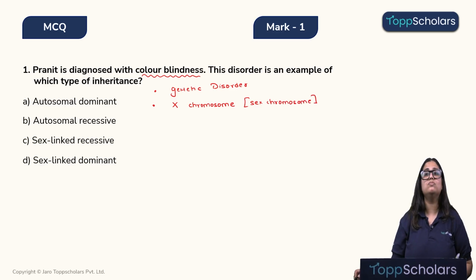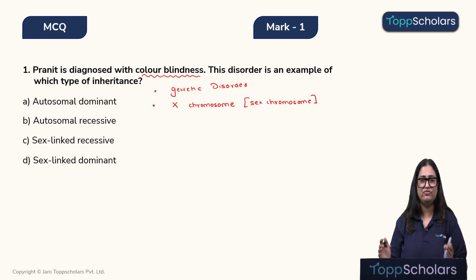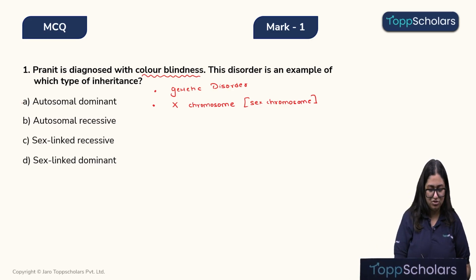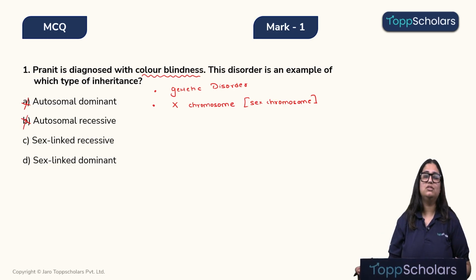What is X chromosome? It is a sex chromosome. So with these two pieces of information, you must be able to eliminate the first two options, right? Because these are autosomal disorders, children. They are the genetic disorders that arise due to defects present in the autosomes. Now, what are autosomes? Autosomes are those chromosomes which are not X or Y.